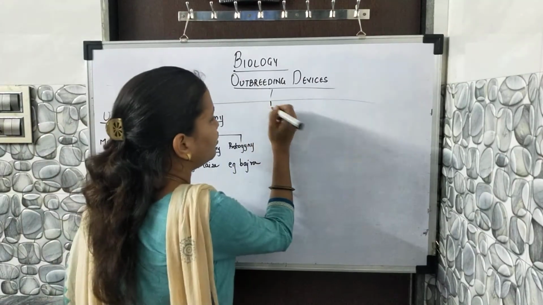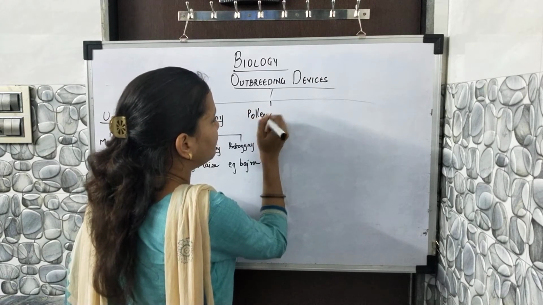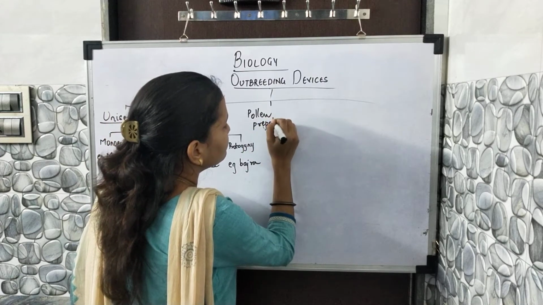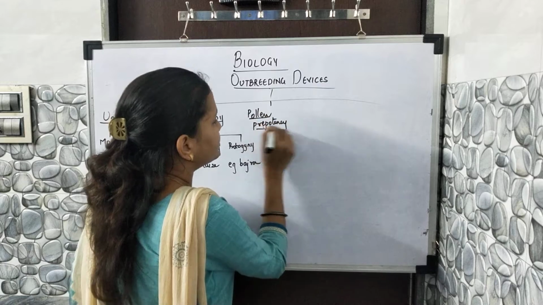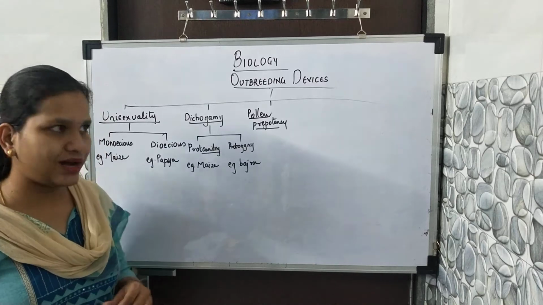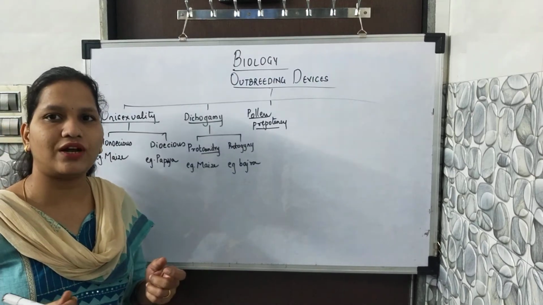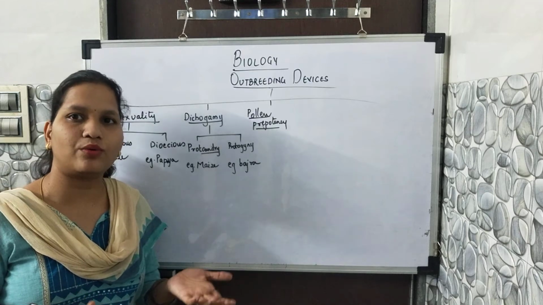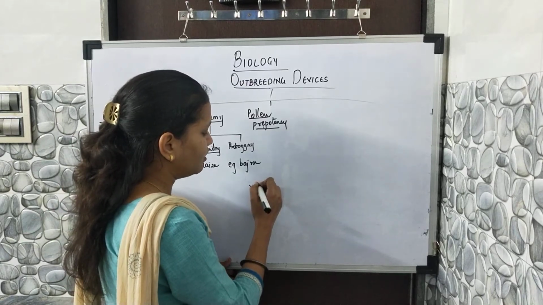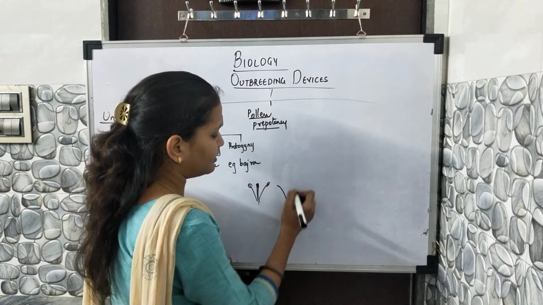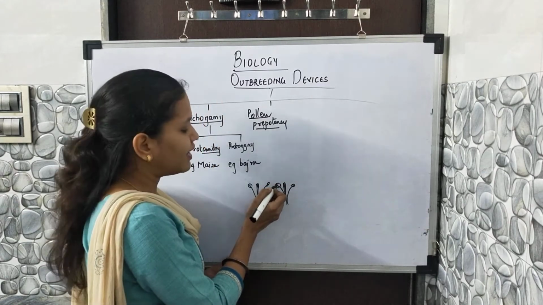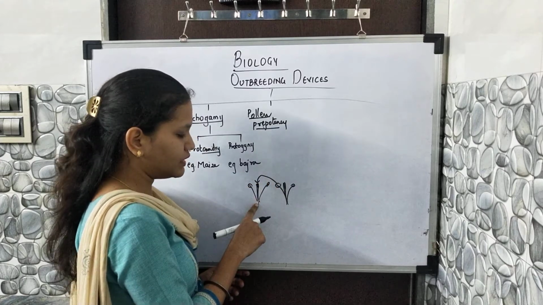We'll move towards another one, and it is being called pollen prepotency. What do you mean by pollen prepotency? It is the concept where you can see the two different flowers, where the androecium or the anther of another flower is going to rapidly germinate on another flower. For example, if I take a flower having the presence of anther, and another flower having the anther and stigma, you can see that the anther of another flower rapidly germinates on the stigma of the other flower.